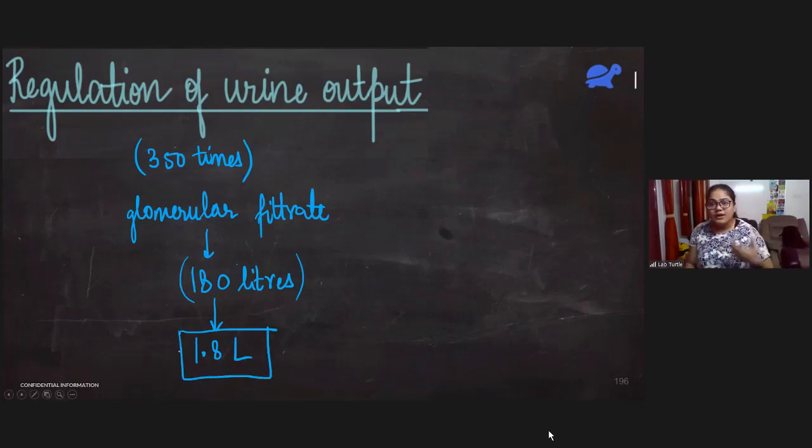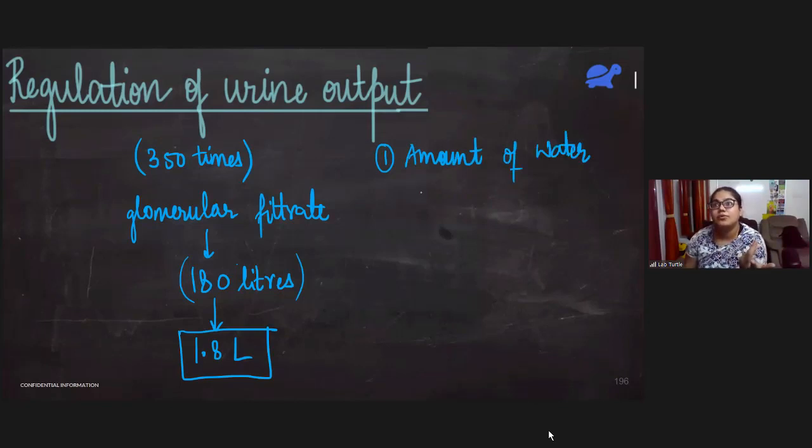So what is the factor that is regulating the urine output? What are the things that influence how much urine is going to be produced in a day? So there are two important factors here. First factor is that if you drink more water, the urine output will be more. So first is amount of water in the body. If there is more water, then urine produced will be more.